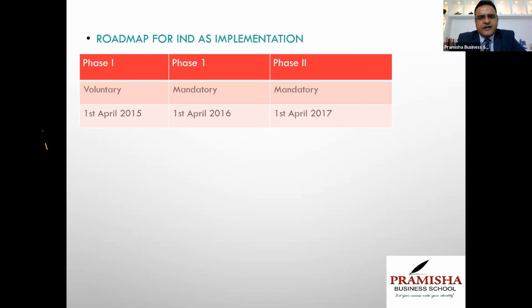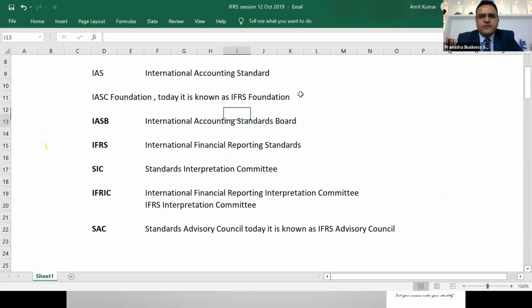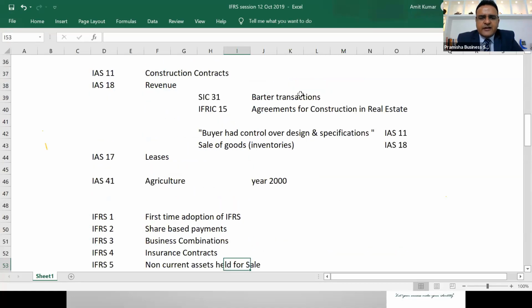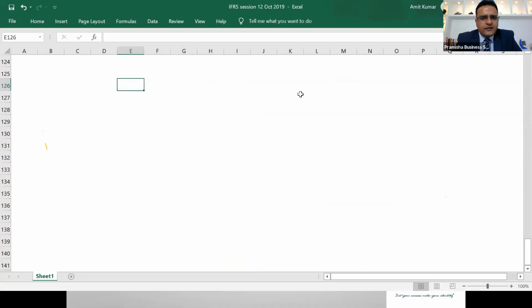A balance sheet is of a particular date, 31st March definitely. And if it is applicable from 1st April 2016, when is the first 31st March? 2017. Perfect.